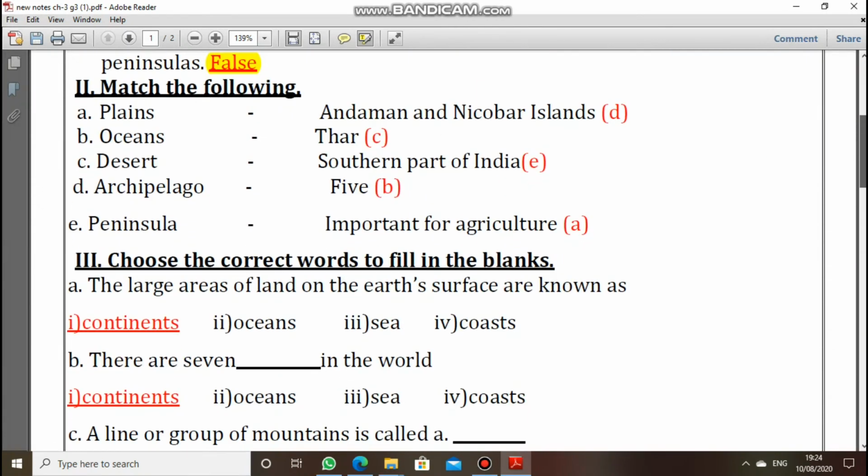The second one is match the following. The first question is plains. So the answer is important for agriculture. Second one is oceans. So there are 5 oceans. Third question is desert. So Thar Desert. And the fourth question is archipelago, that is Andaman and Nicobar Islands. And the next question is peninsula. So the answer is southern part of India.